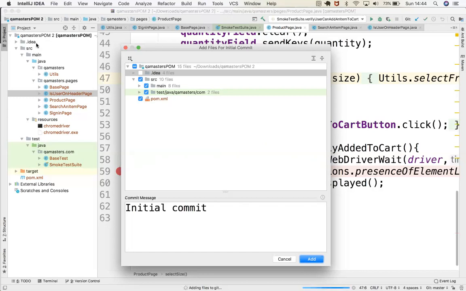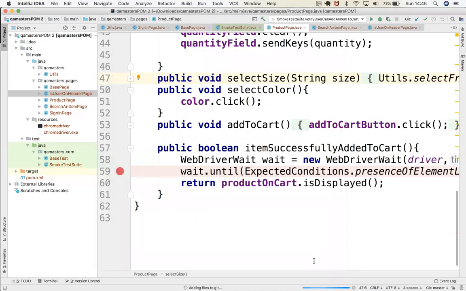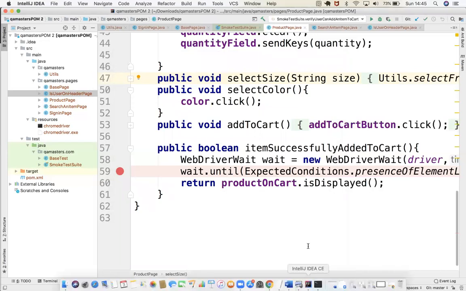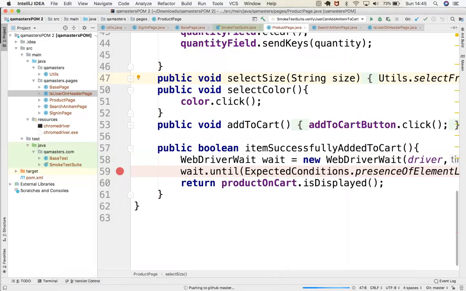See, as I have two folders with the same name, it opens with the two, but when you're pushing, you need to remove that two. Don't allow the numbers. Yes, not numbers, spaces and all, actually. Okay, add. When you say add, what exactly happens is, now it's pushing to the GitHub master branch.